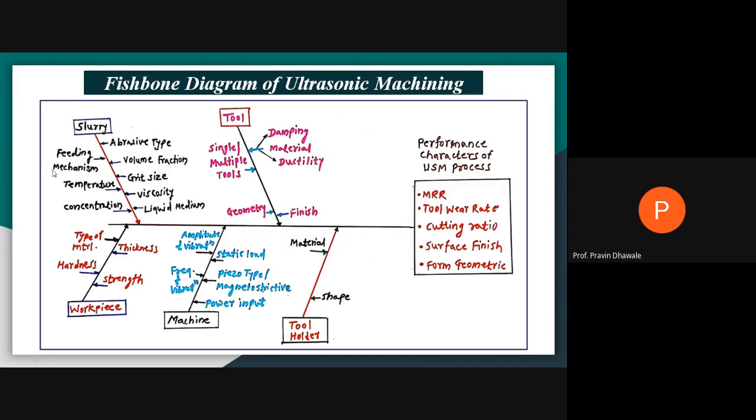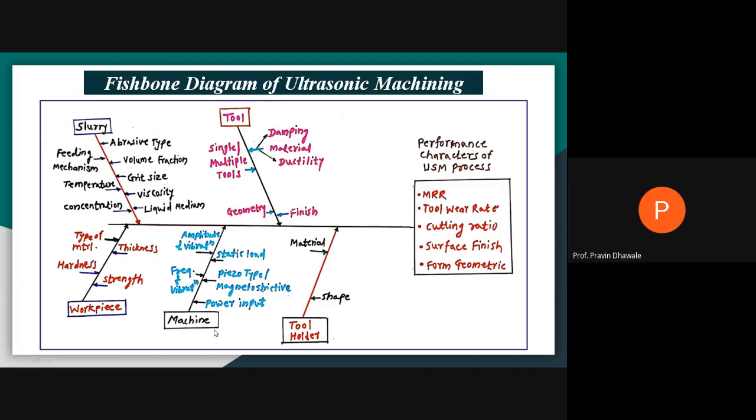What kind of feeding mechanism of the slurry at the machining area? How much temperature is to be produced during the machining, and what will be the concentration of the abrasive particles within the slurry? Means all these parameters you have to think about while selecting a slurry as an input parameter, which will have an effect on this output parameter of the ultrasonic.